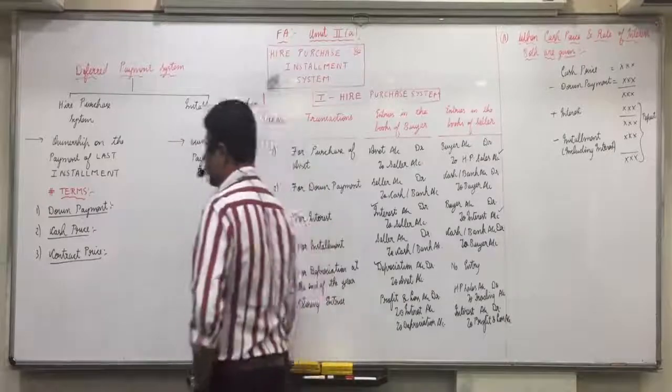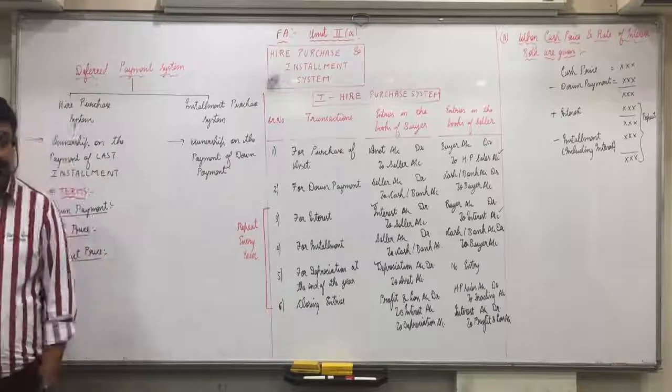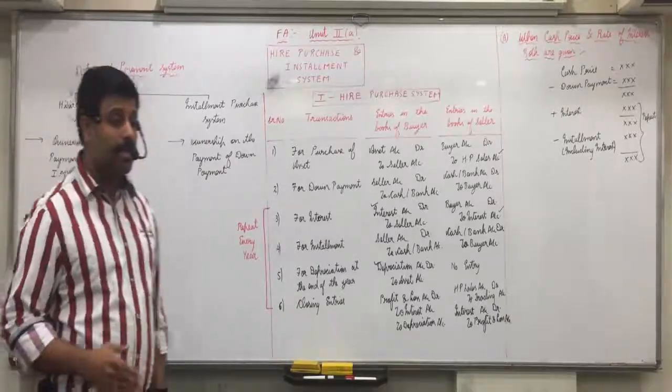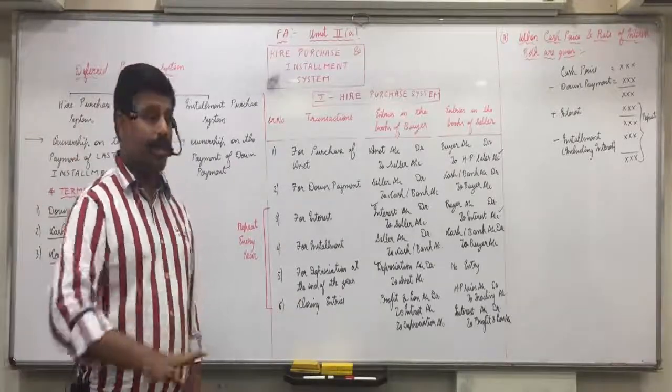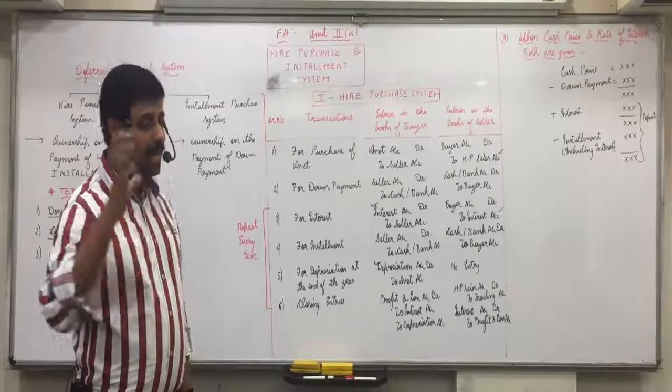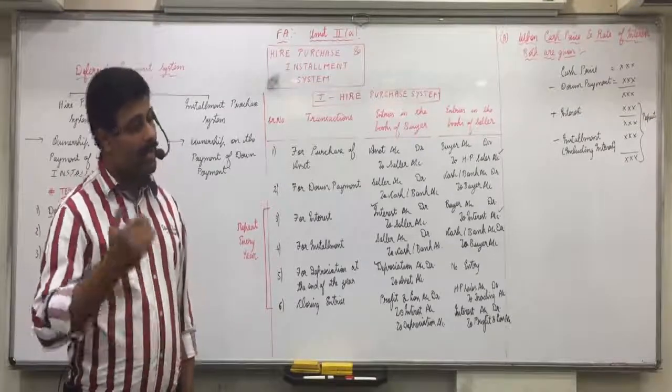Okay, fair enough? Sir, would this interest be for the whole year? No, depending on the installments. If it is yearly installment, whole year. If it is half yearly installments, then 6 by 12. If it is monthly installments, then 1 by 12.